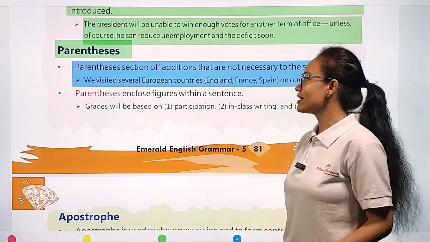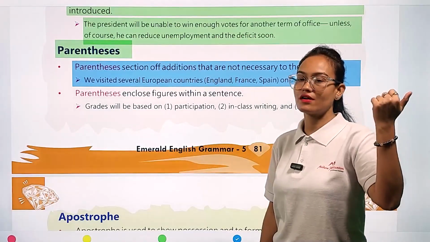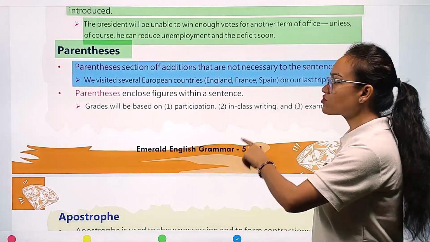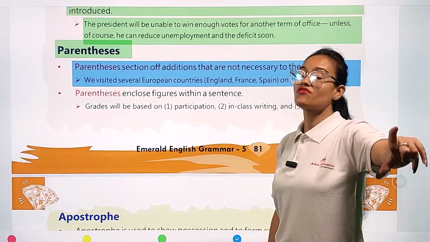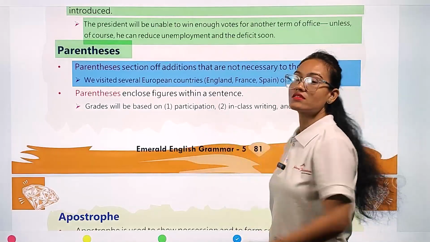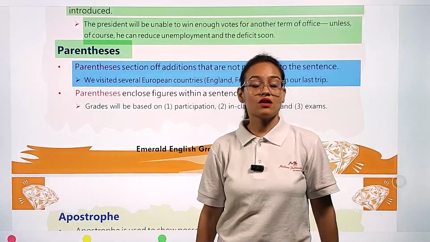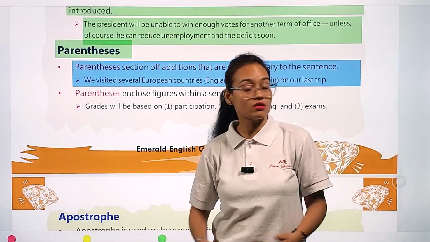You are going to say: we visited several European countries on our last trip. Because if you write all those visited European countries in the sentence, it would not remain a sentence, it will become a paragraph.